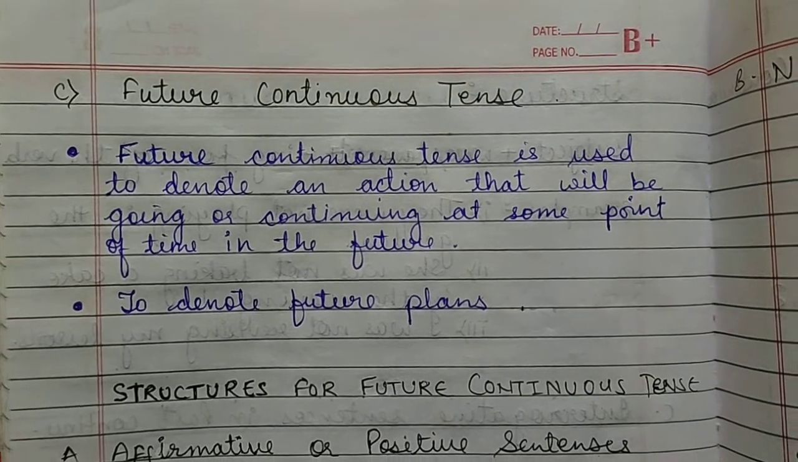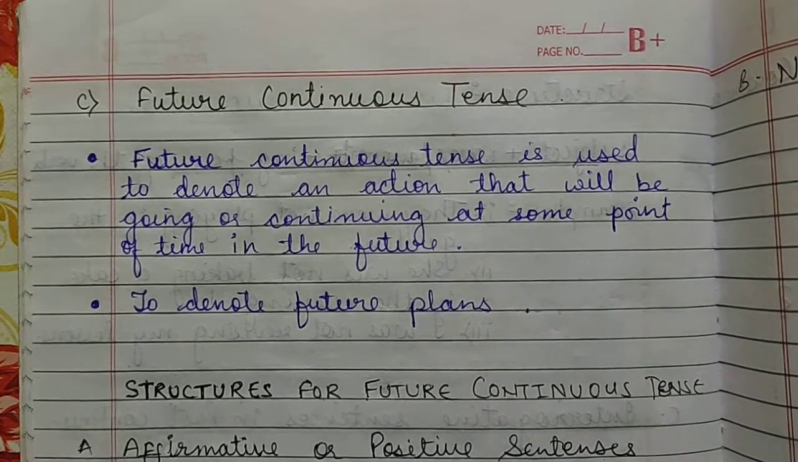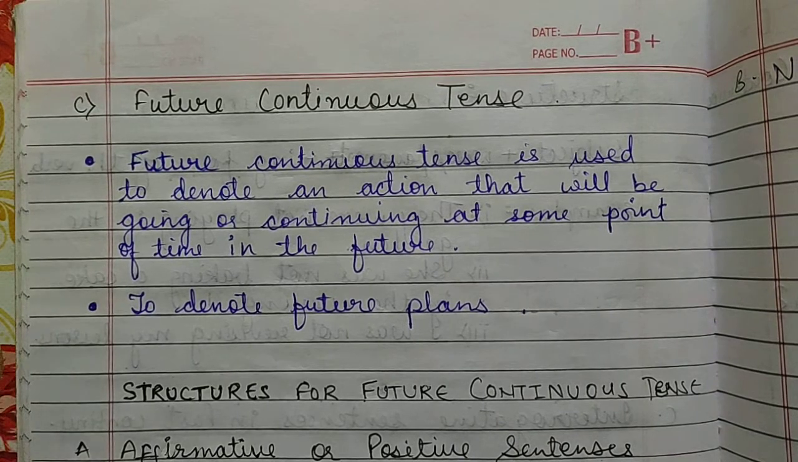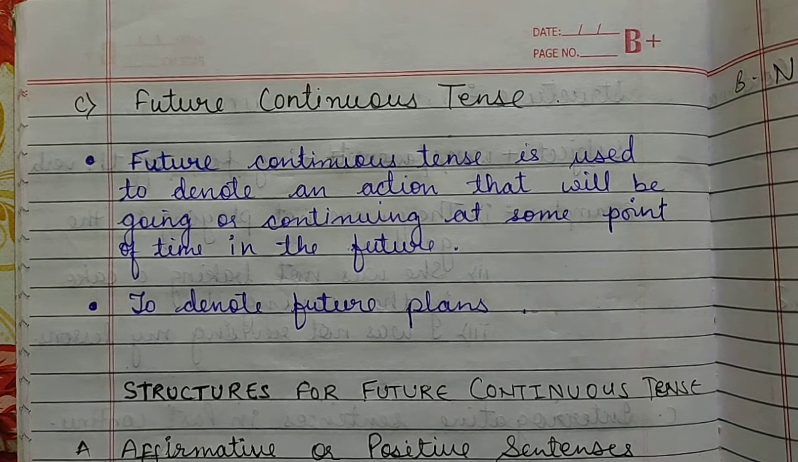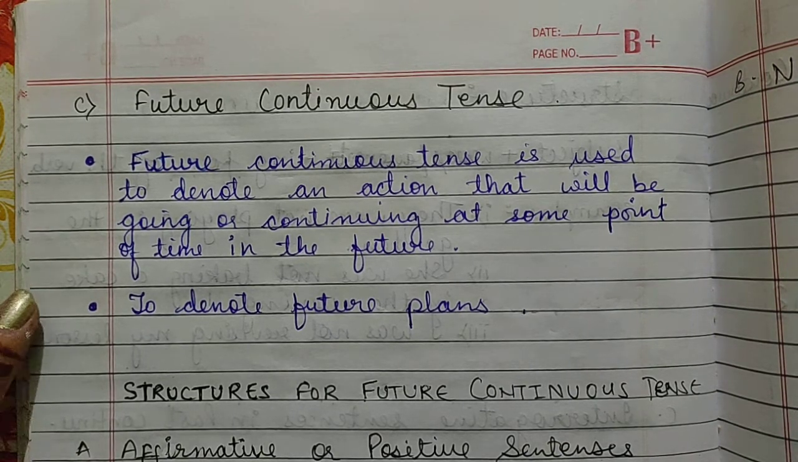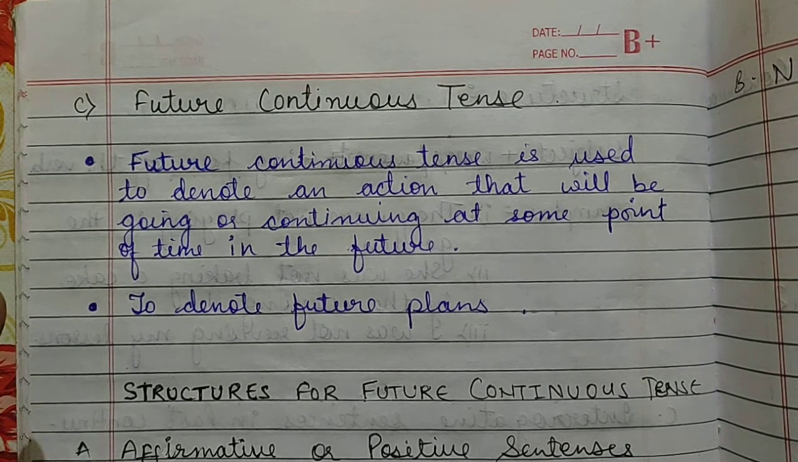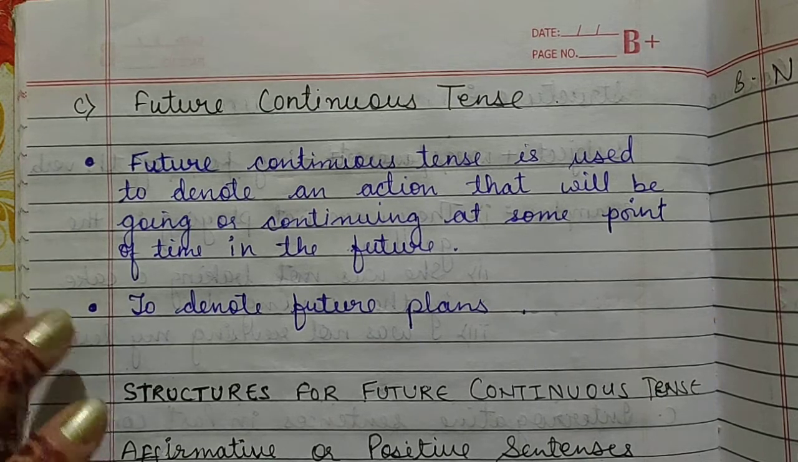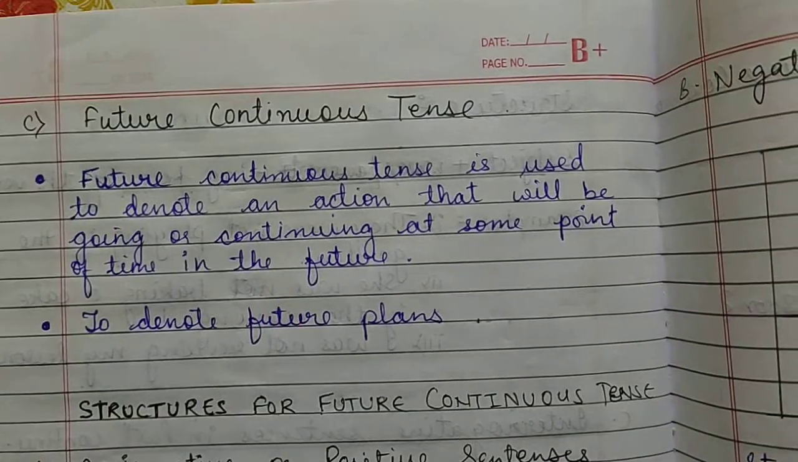Now, next is your future tense. The third tense in the continuous tenses is the future continuous. We have learned about the present continuous tense. We have learned about the past continuous tense. Now, let's talk about the future continuous tense. Future means the time that has to come, or the time which will come. So what is a future continuous tense?